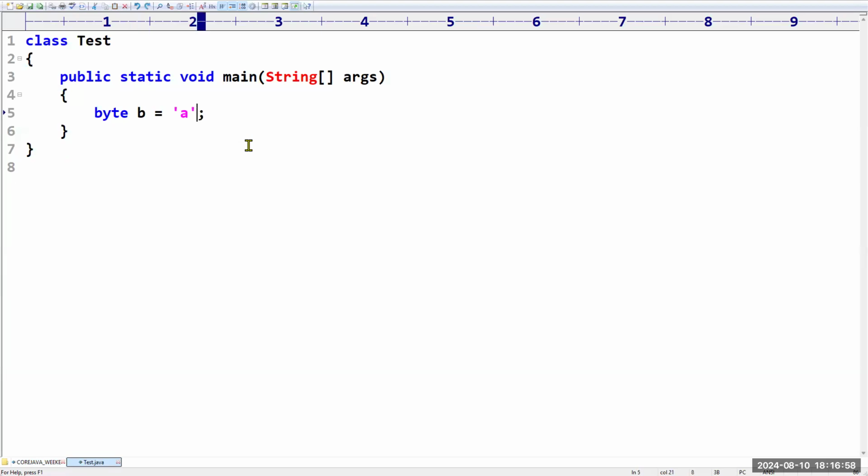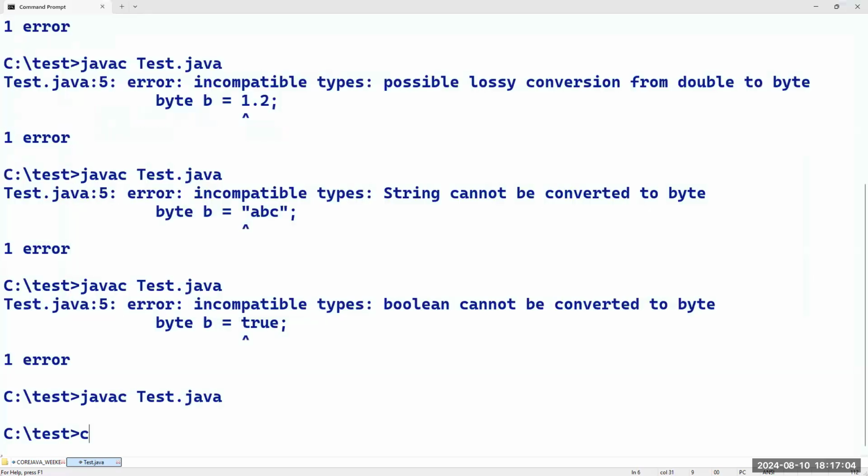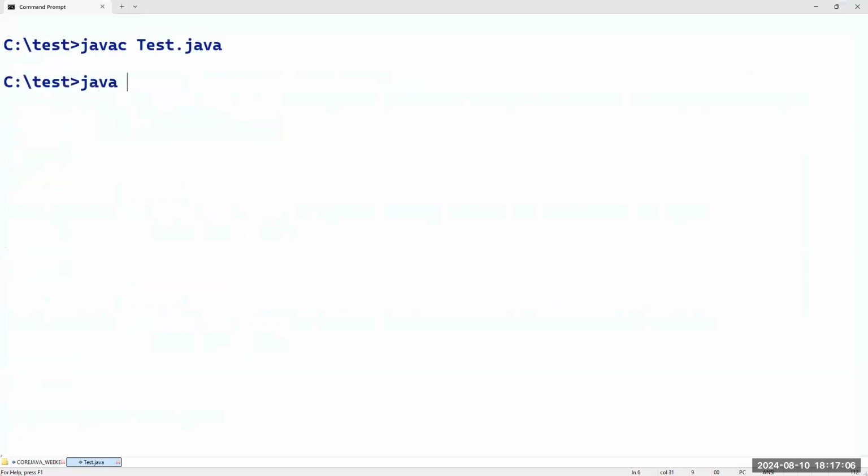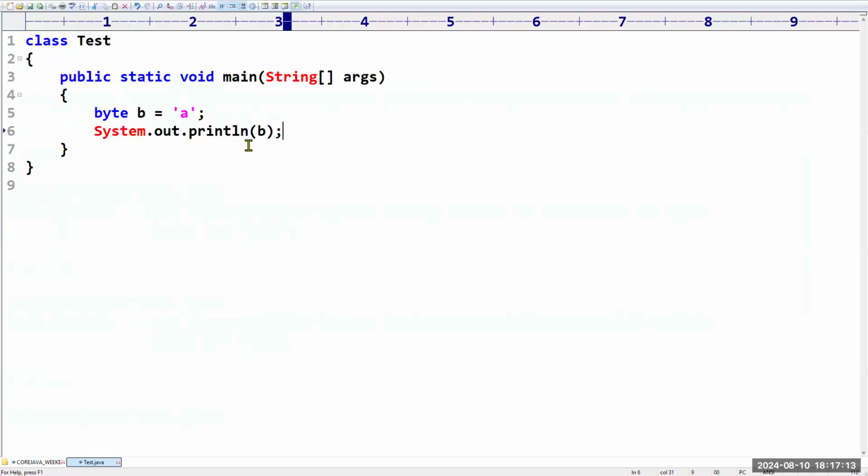Sir, let me print. Is 97 really coming or not? We have a big doubt on you. Let me cross check, sir. Like that, if you are asking, you can see. Sir, what is the output that we are getting? 97. So 97 is the ASCII value for small a.